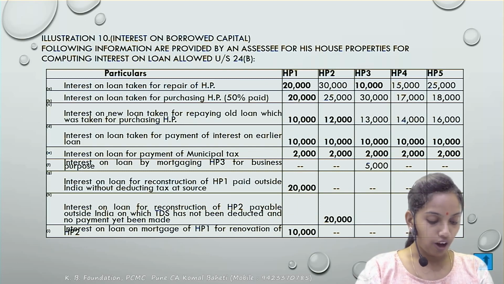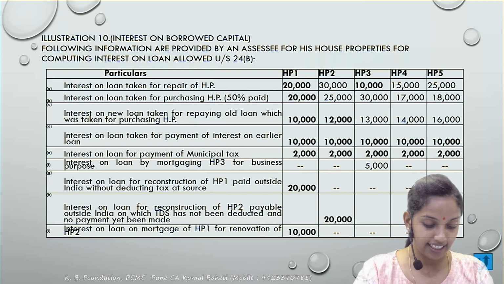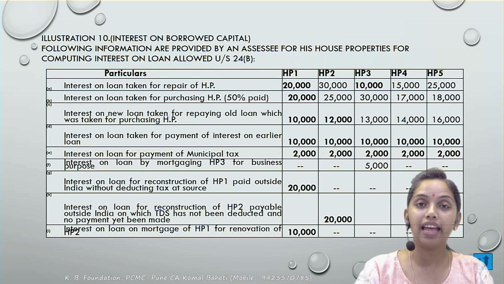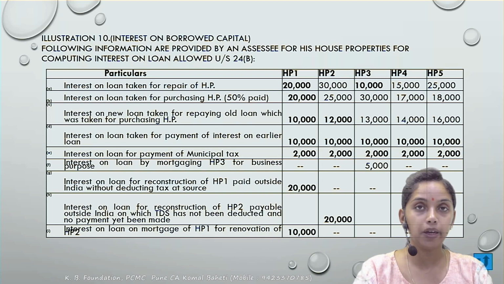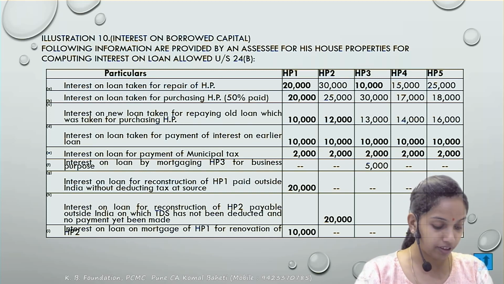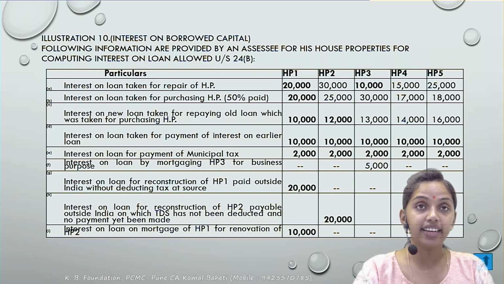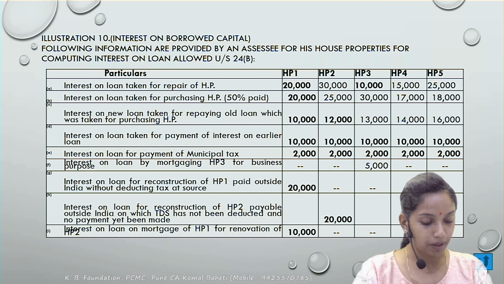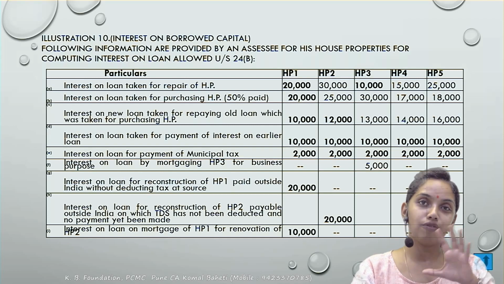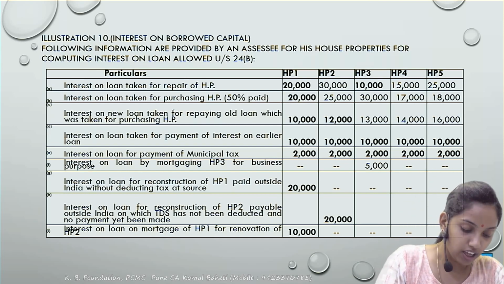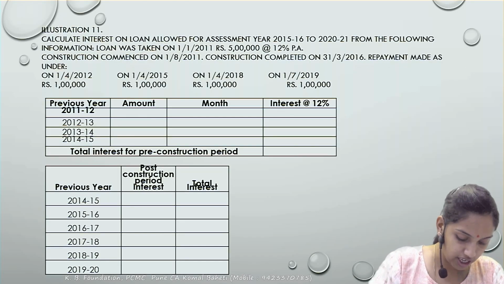what they had asked you, following information has been provided. Illustration 10. For his house property, compute the interest to be allowed under section 24. There are 5 house properties given, and in particular, it talks all about the interest. The first, interest on loan taken. What is the purpose of that? For the repair of the house property. PCR, all 5 R's में repair comes out, correct? So this would be allowed as a deduction.